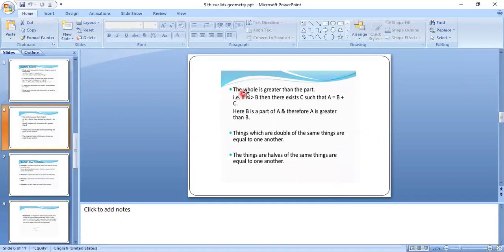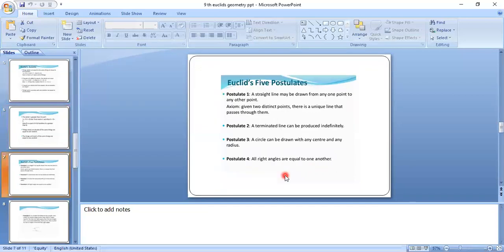Next axiom, the whole is greater than the part. That is, if A is greater than B, then there exists C such that A is equal to B plus C. Here B is a part of A and therefore A is greater than B. Things which are double of the same things are equal to one another. Things which are halves of the same thing are equal to one another.